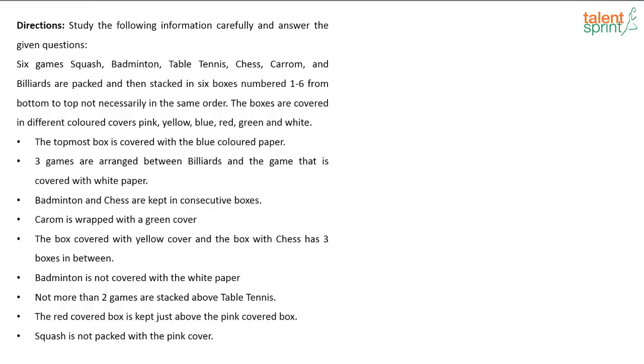Okay, so Sugita has got the answer, so I think I'll start. All others, if you are still trying, please do continue trying. In the meantime, I'll start solving the question. So what is given here? 6 games, squash, badminton, table tennis, chess, carom and billiards are packed and then stacked in 6 boxes numbered 1 to 6 from bottom to top, not necessarily in the same order.